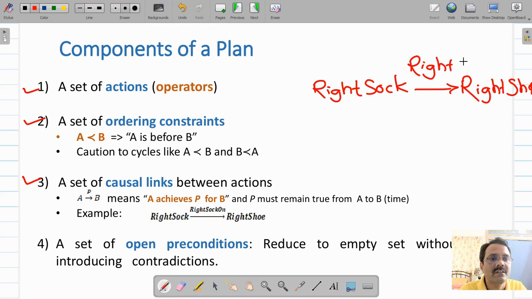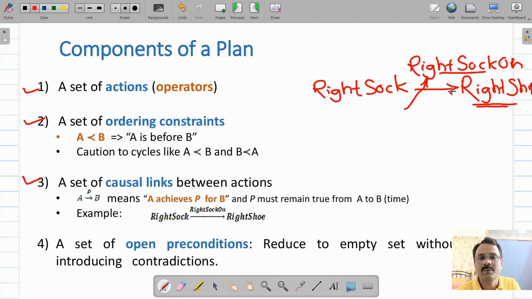This proposition, right sock on, has to be true. Some other action should not make this proposition false. If that happens, then you will not be able to arrive at wearing right shoe. Therefore, we are going to define this as a causal link between right sock and right shoe.